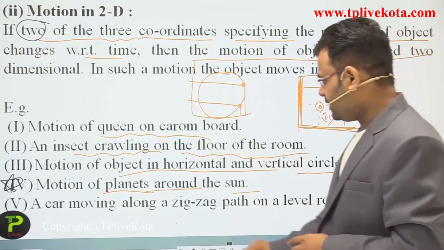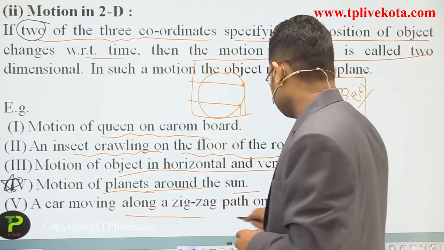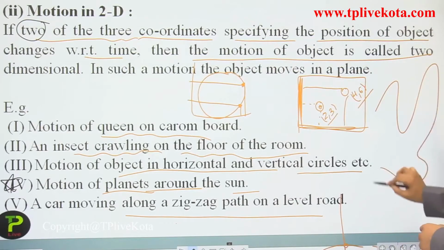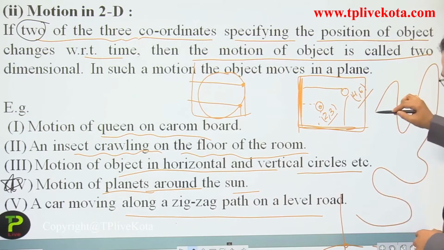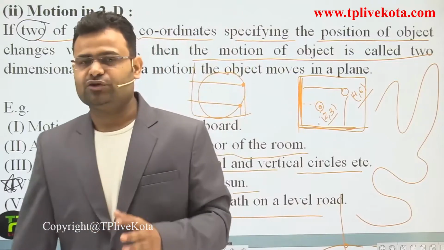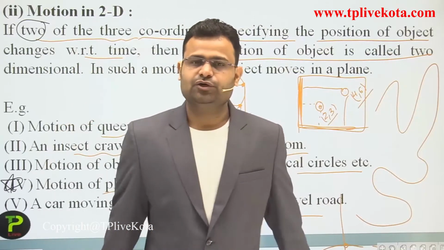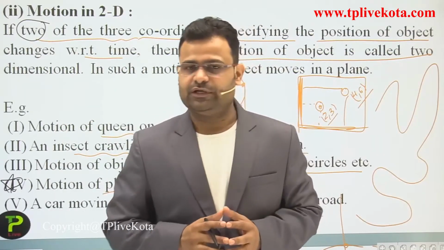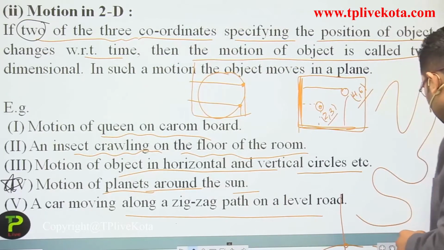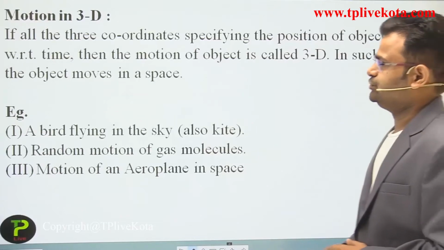A car moving along a zigzag path, zigzag like that. Now only two coordinates are required to show the position, dear, not three coordinates. So it's also an example of a two-dimension motion. Okay students, after that we discuss the three-dimension motion. Next one is the three-dimension motion.